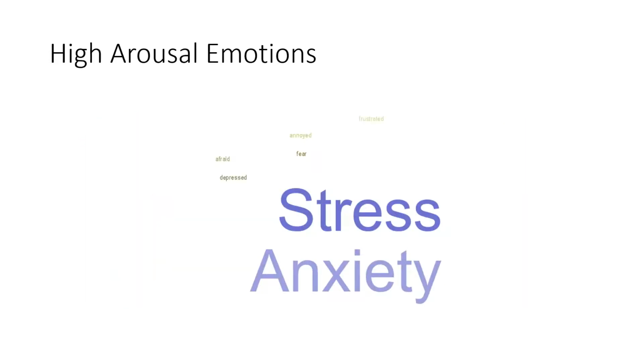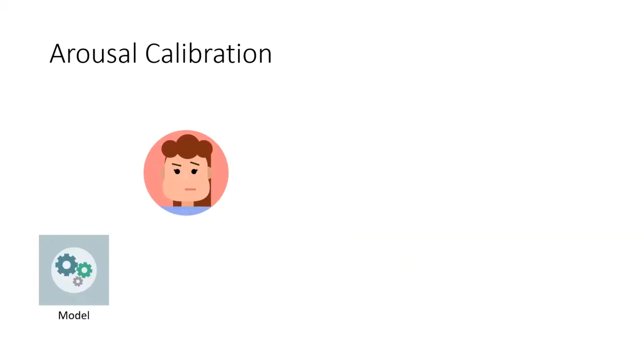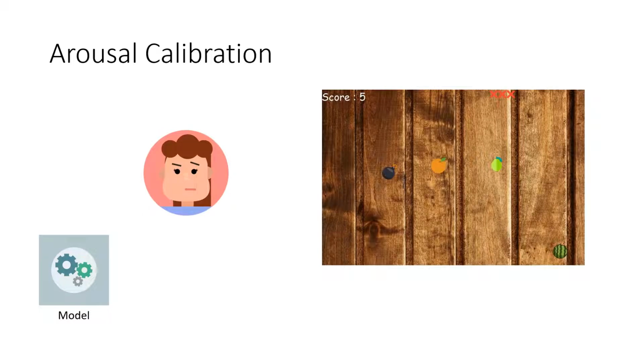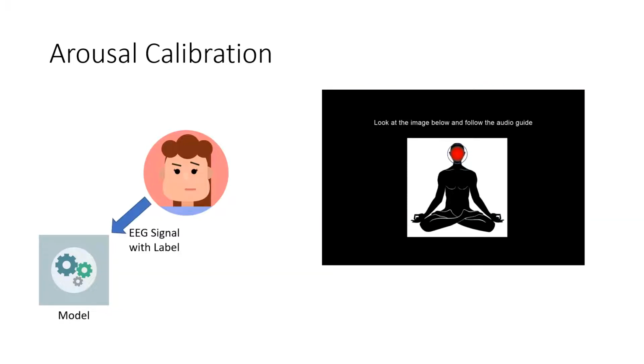The focus of this project is on arousal management, which comprises a variety of emotions. But the main emotion that I'm looking to tackle is anxiety and stress. Current arousal calibration works by introducing an arousal-inducing task and an arousal-reducing task. The subject will first be exposed to an arousal-inducing task, and the EEG signal collected will be labeled according to the state and fitted into the model. The process is then repeated for the arousal-reducing task.